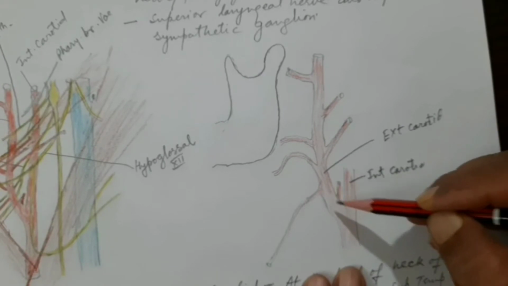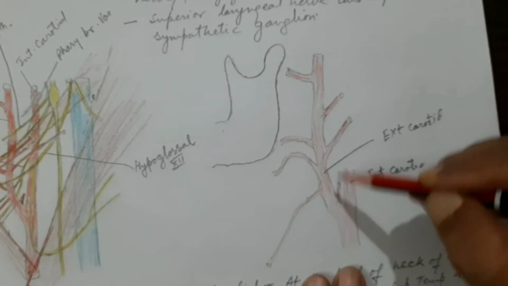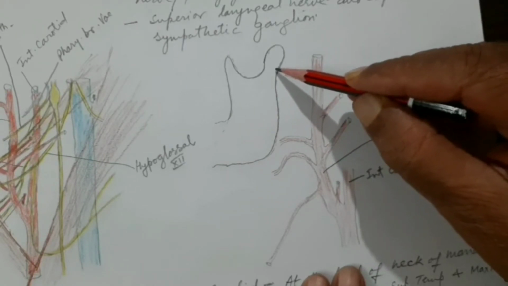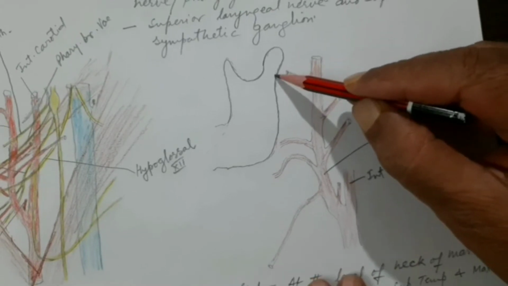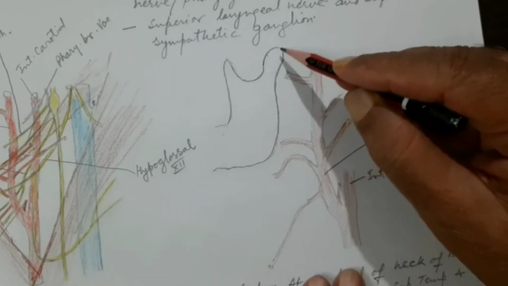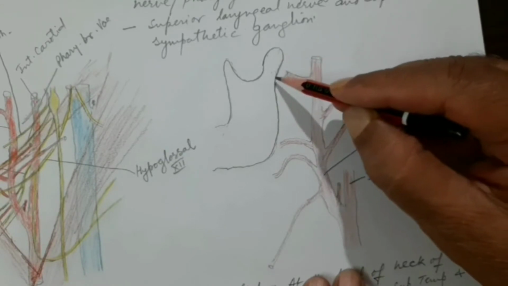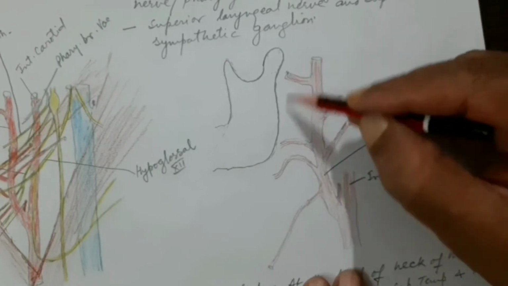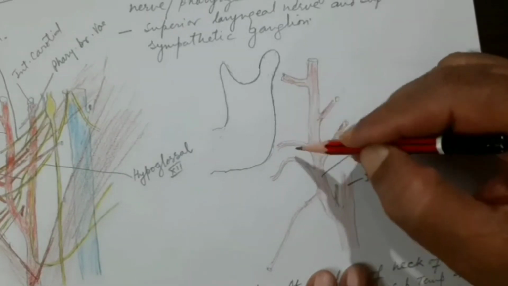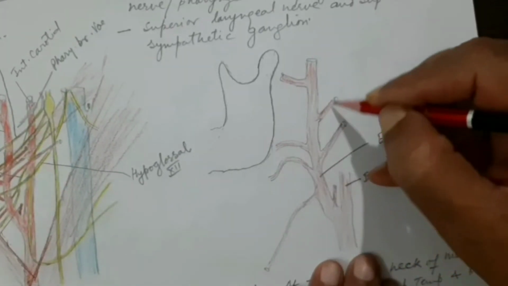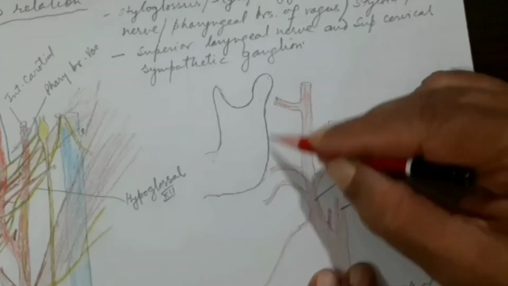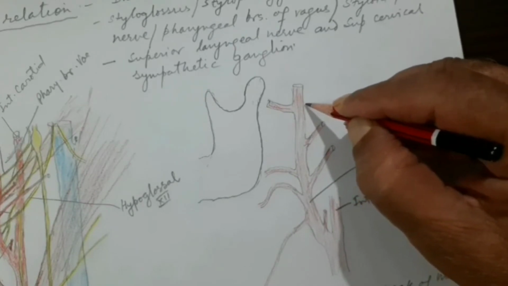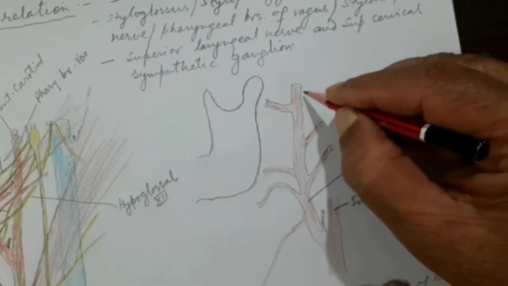Now after its origin at the level of the upper border of thyroid cartilage, it will terminate here, and the level of termination is posterior to the neck of the mandible. This is the condylar process or head of the mandible, neck, and this is the posterior border of the ramus where it is running. I have shown a gap here, but it is almost negligible. This is all occupied by the parotid gland, through the substance of which it is running in this area. So this is the termination of the external carotid artery into two terminal branches.